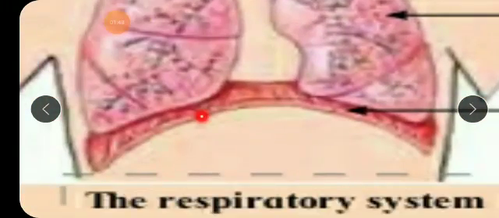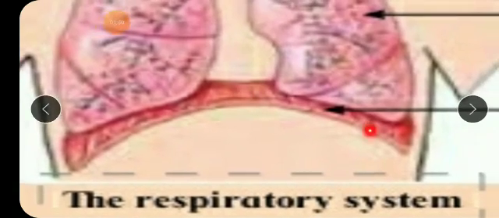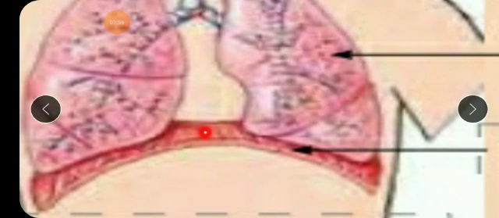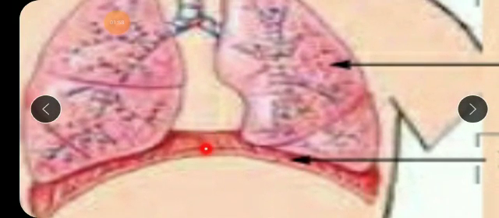Now this whole respiratory system, that is lungs, windpipe, trachea, this whole lies on diaphragm. This is the diaphragm. See, diaphragm. Now what is this diaphragm, children? It is a flexible organ, just like rubber. It is a very elastic organ. It can move up as well as it can move down. This is a flexible sheet like organ.